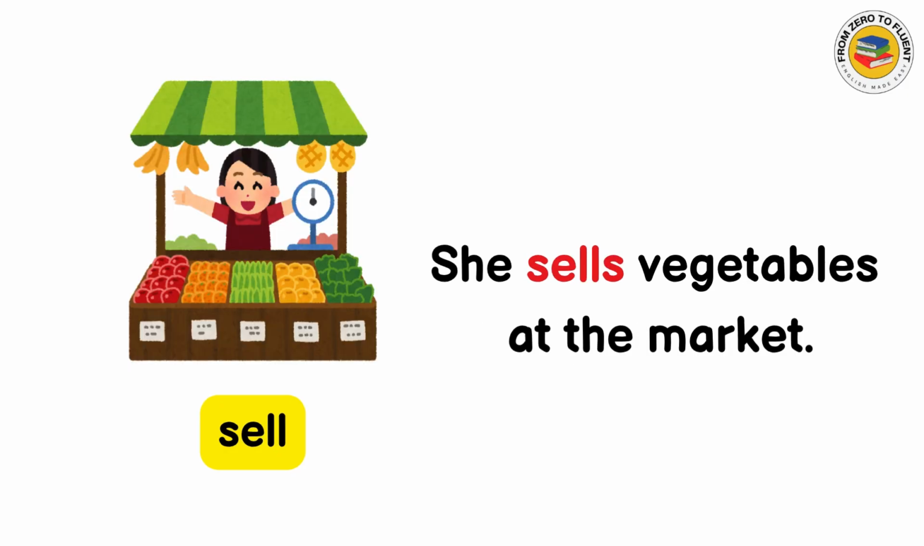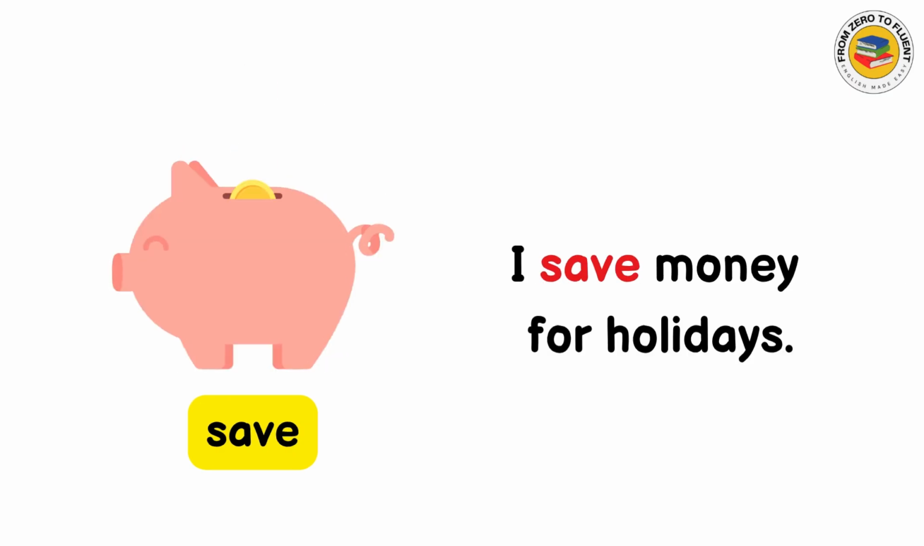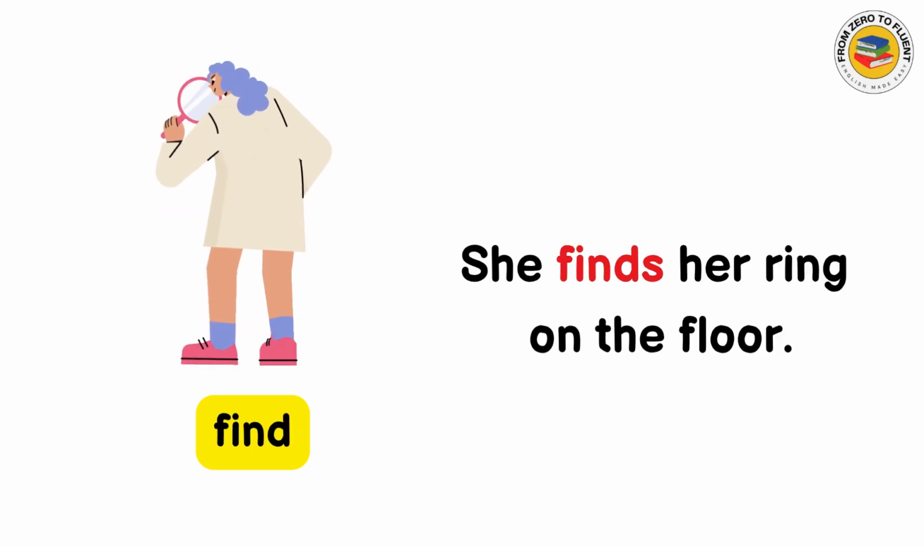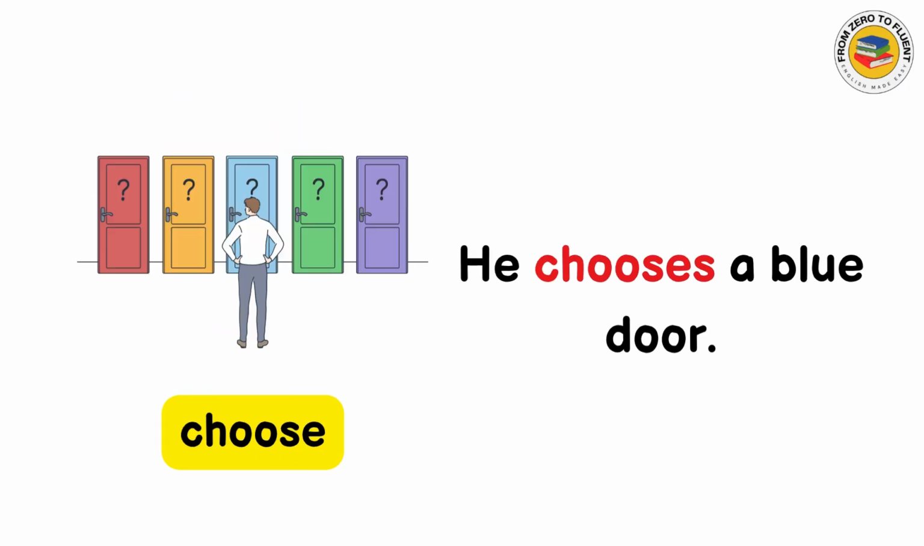Sell. She sells vegetables at the market. Pay. He pays for the parcel. Save. I save money for holidays. Find. She finds her ring on the floor. Choose. He chooses a blue door.